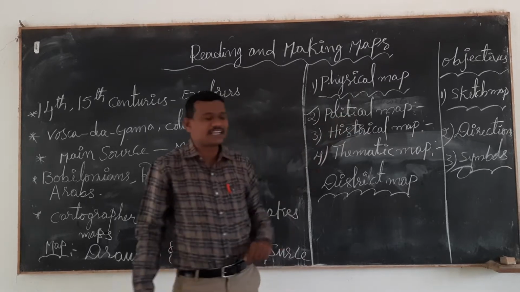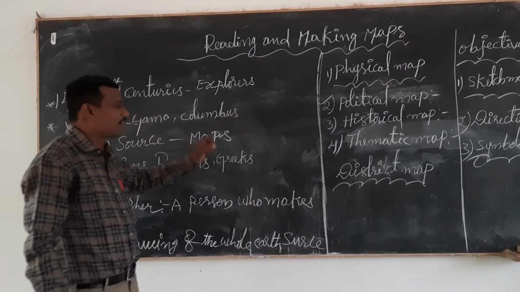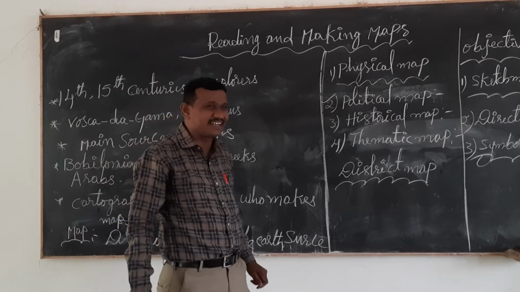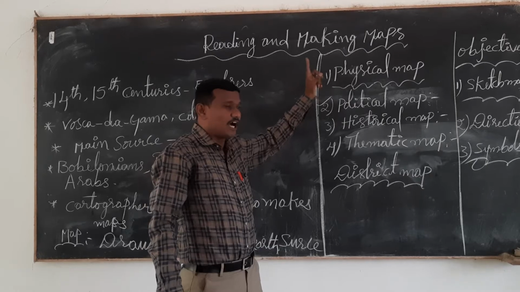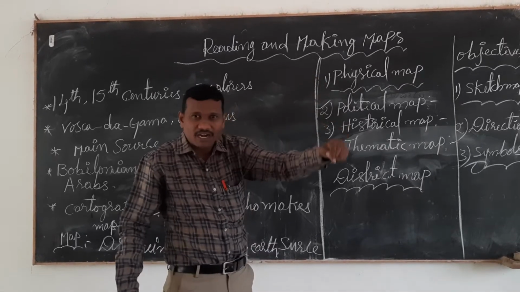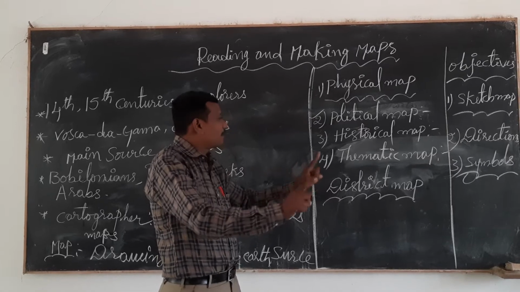Next one, the historical map. What can the historical map show us? The historical map can show us the ancient culture. What does ancient culture mean? It is the previous culture. We compare the previous culture and the present culture of the people.